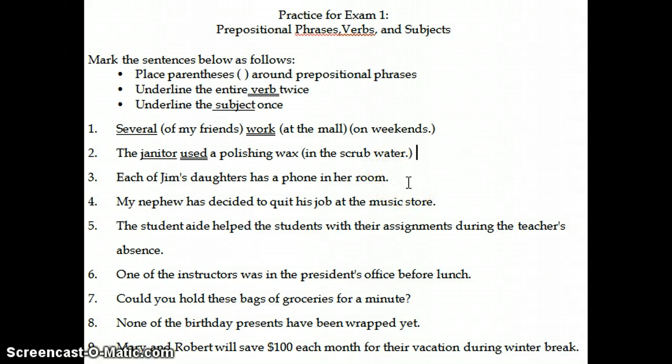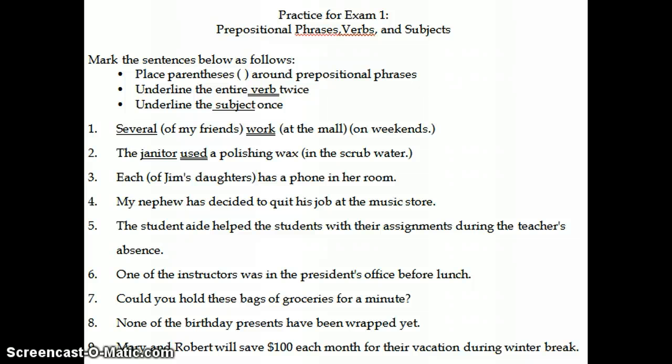So let's look at example 3 here. Each of Jim's daughters has a phone in her room. So again, we're looking for prepositional phrases. We've got our first preposition of, so we'll put parentheses to begin that prepositional phrase there. And of what or of whom? Of Jim's daughters. So that's where our prepositional phrase ends.